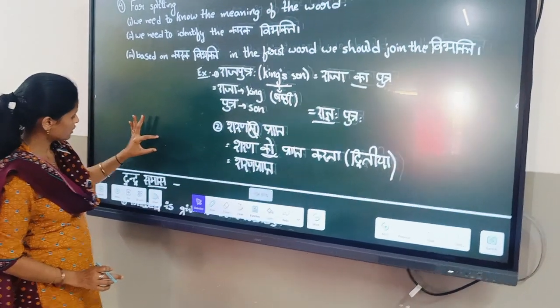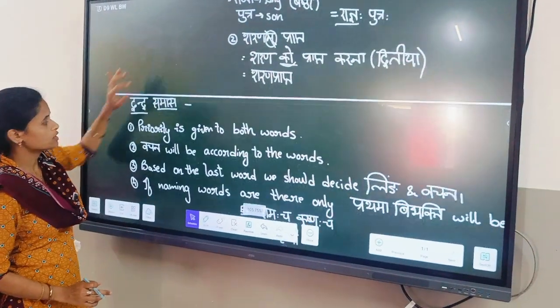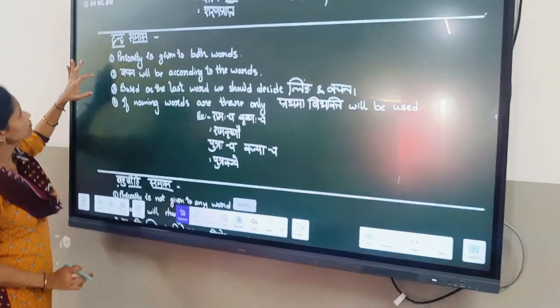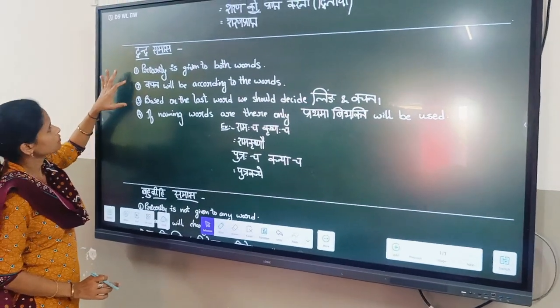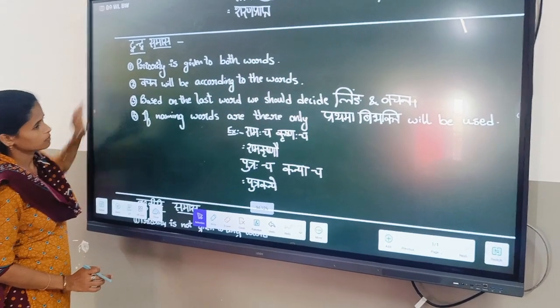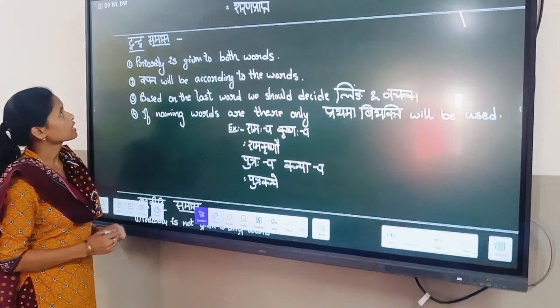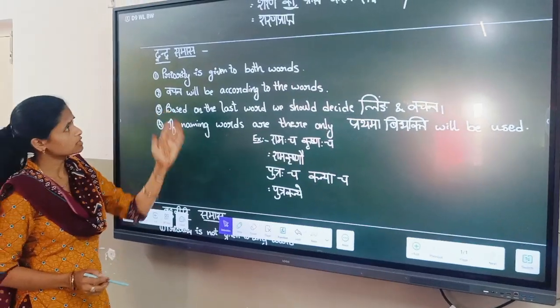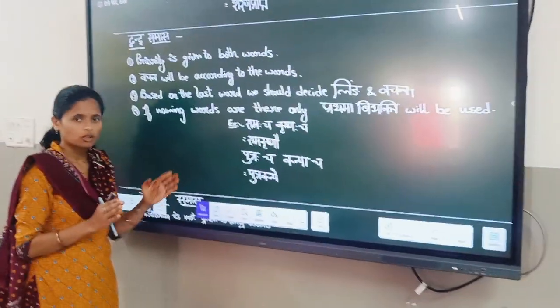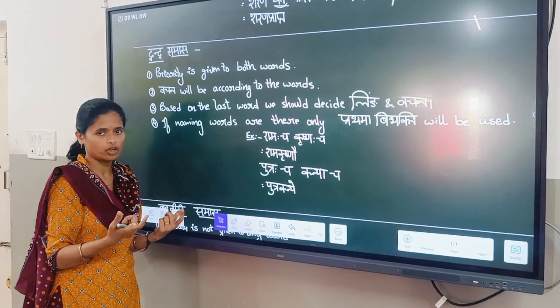Now you come for द्वंद्व समास. In द्वंद्व समास we are giving priority for both words, the first word and the second word also.